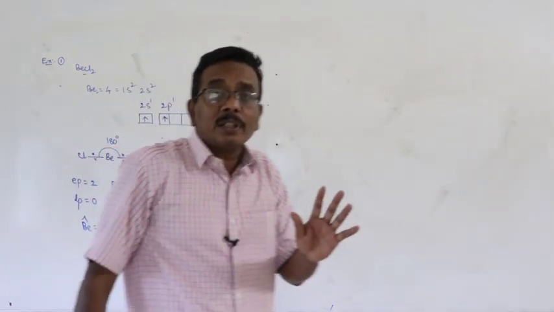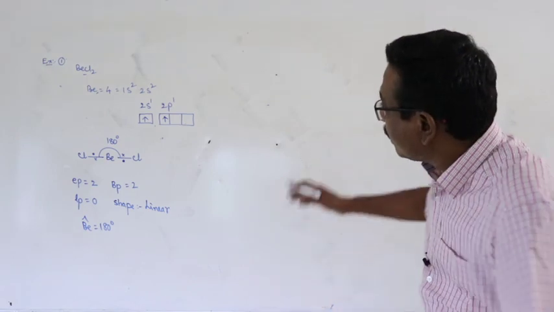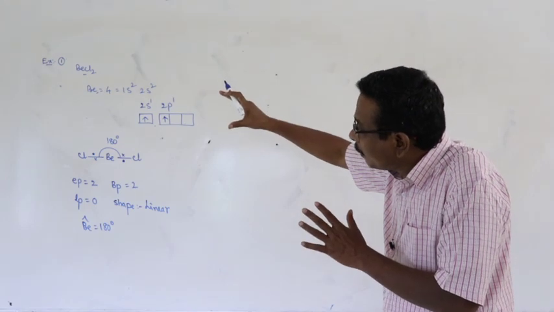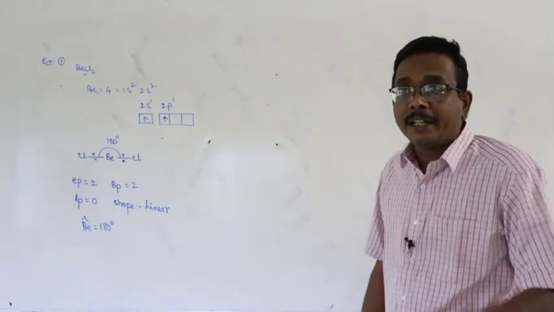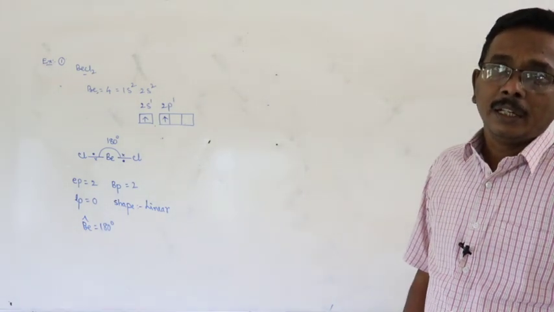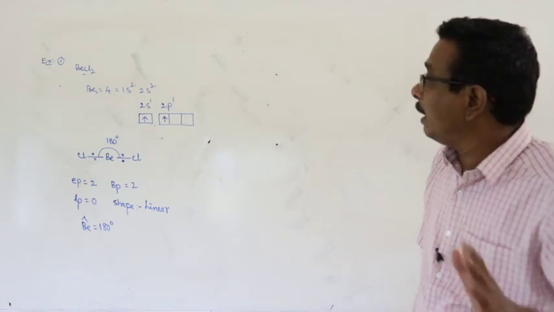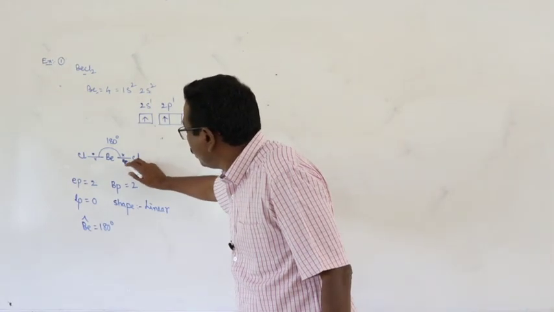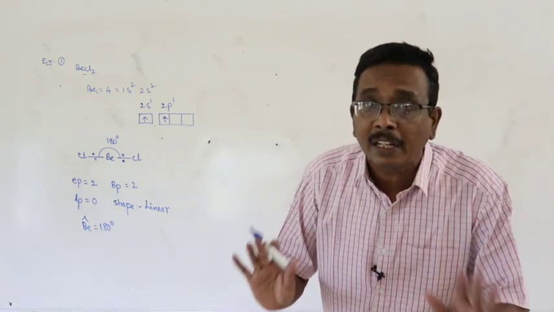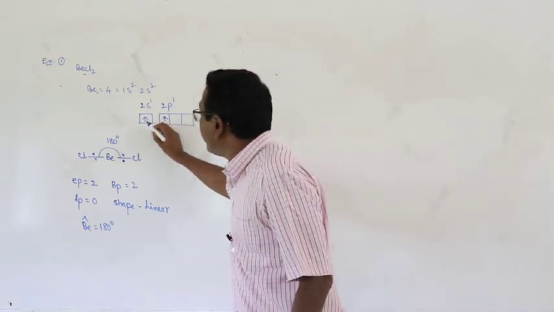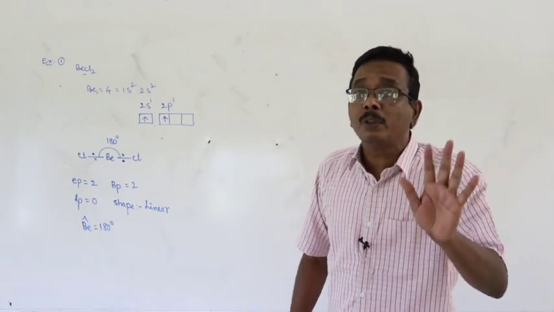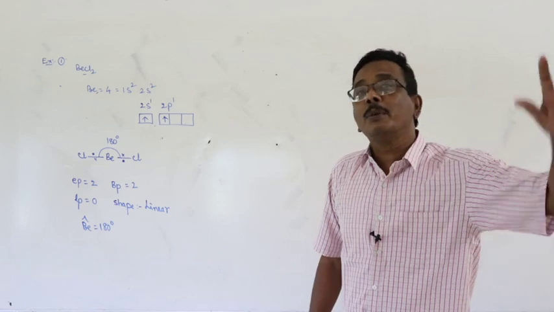Here one thing you should keep in mind. During the discussion related to the formation of the beryllium chloride molecule, I didn't mention the overlapping of half-filled outermost atomic orbitals. What I am saying is that here I am discussing the formation of bond pairs only, the pairing of unpaired electrons in the valence shell of the central atom and also the bonded atoms only. I didn't mention the overlapping of half-filled outermost atomic orbitals.